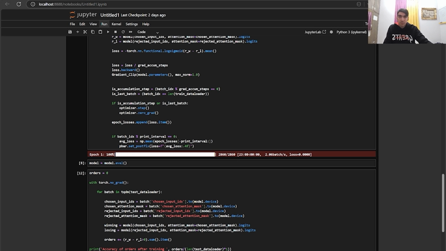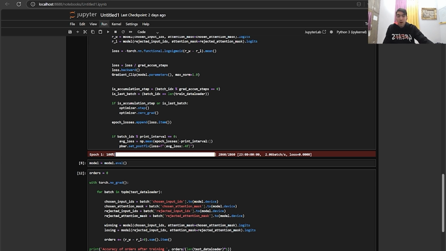Loss calculation and gradient update. The function used here calculates the difference between the rewards or predictions for the chosen and rejected tweet, and then applies the log sigmoid activation function to determine how well the model can distinguish between these two. The model's weights are updated by calculating the gradient. Here we also apply gradient clipping to prevent the gradients from exploding, which is a common issue in deep learning. Some people call it gradient exploding, and others call it gradient vanishing, but it doesn't matter that much.